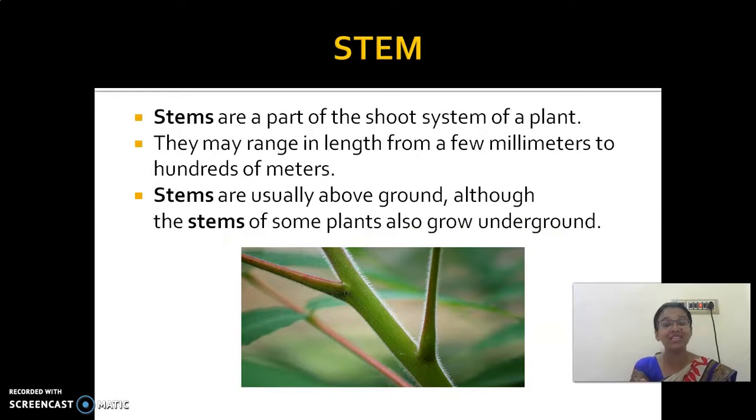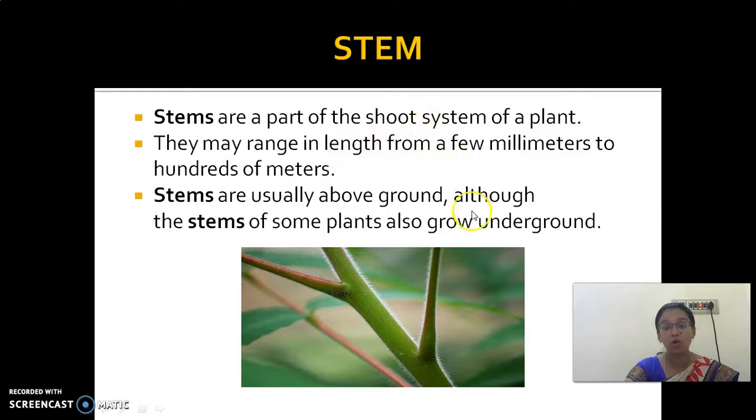Today we are going to see the first part of the plant, that is the stem. Put today's date, children. Write today's date and write Stem. This is the first topic which we are going to see today. Stems are part of the shoot system of a plant. What is it? Shoot system.